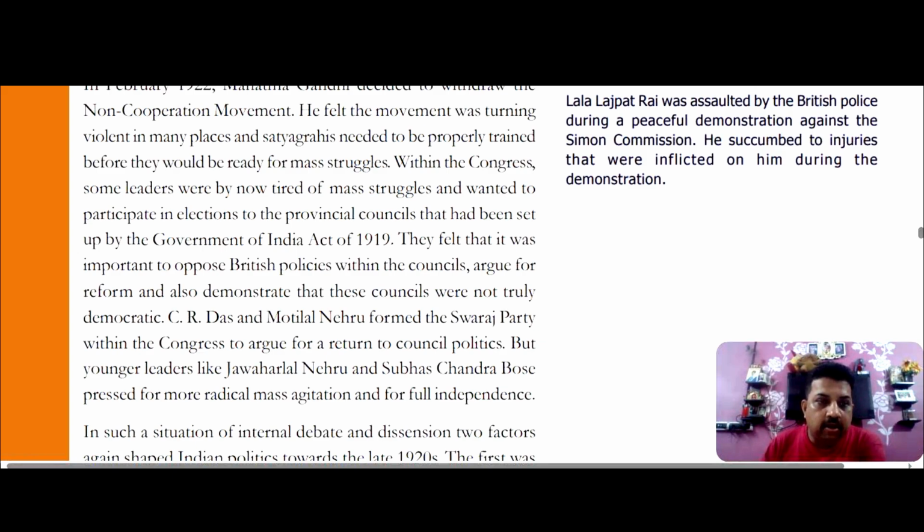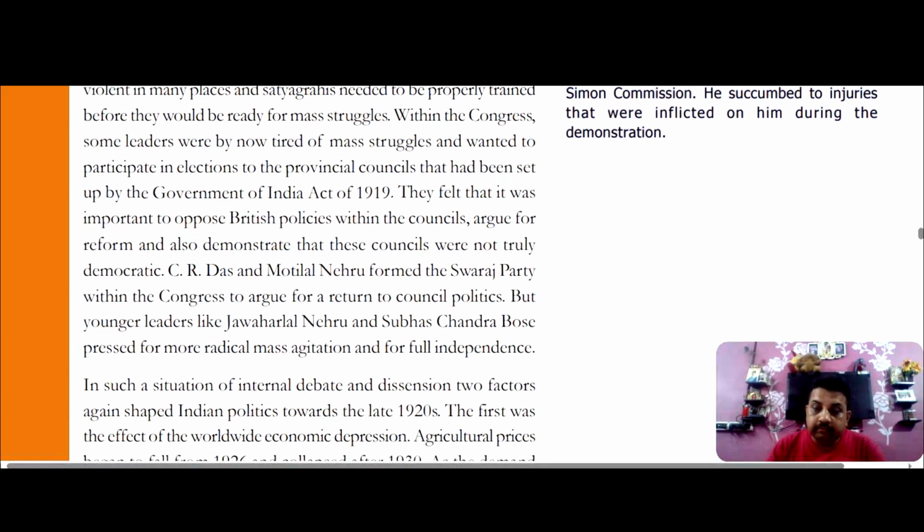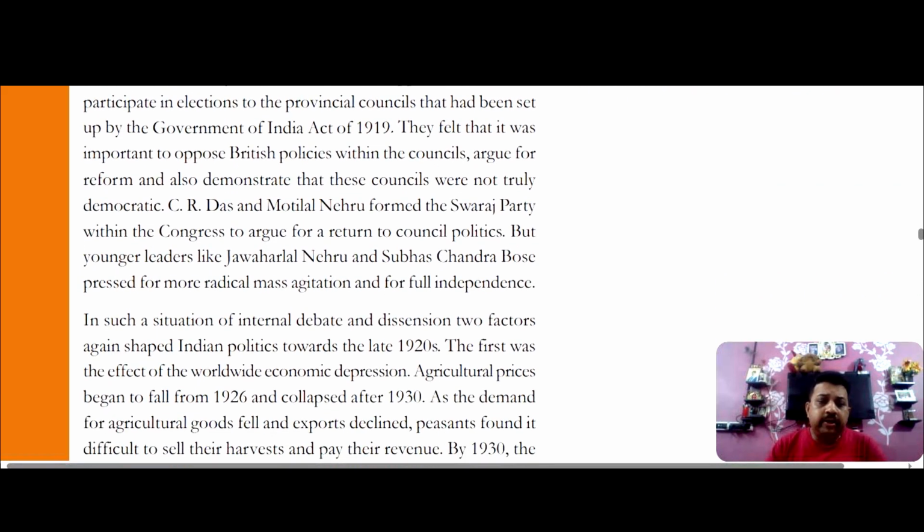Within the Congress, some leaders were by now tired of mass struggle and wanted to participate in elections. So the Government of India Act gave permission to participate in the elections to the provincial councils, and those who participated in that election would become legislators under the provincial government, that is under the British government. This is again an important question.